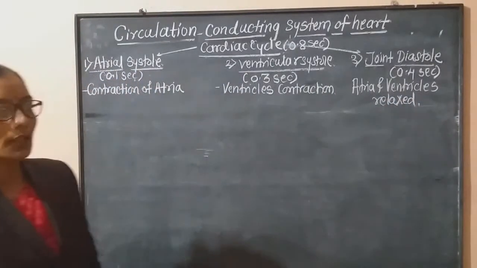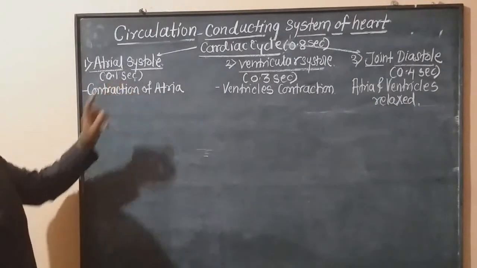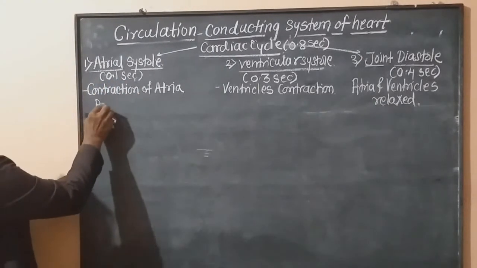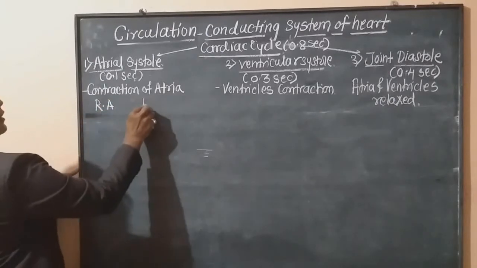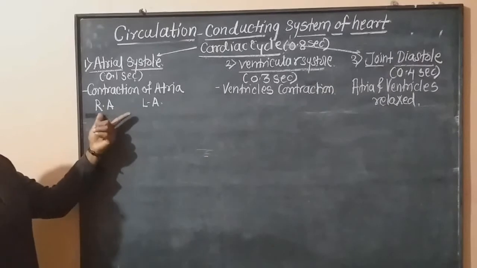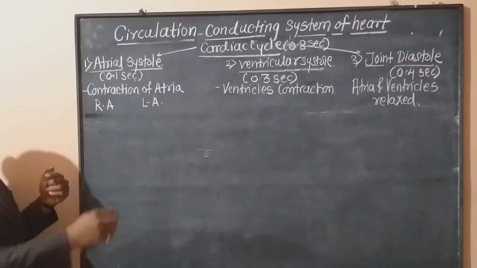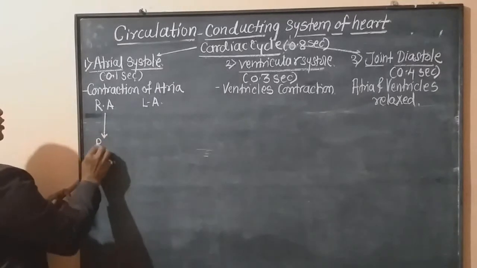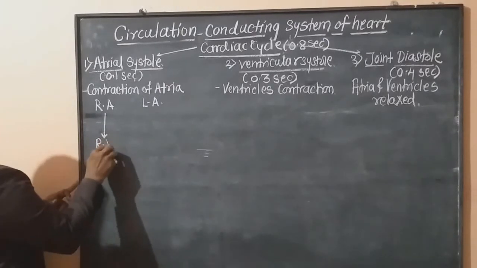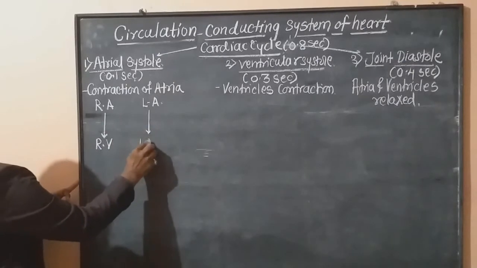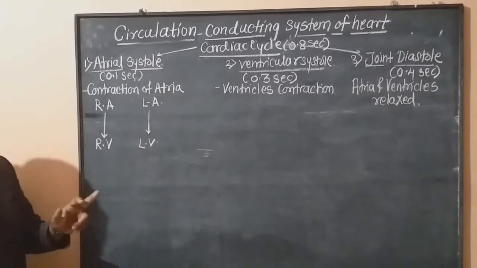Now in case of atria, when both atria contract, both atria meaning the right atrium and left atrium, what happens? When the right atrium and left atrium contract, the blood goes into the respective ventricles. Where does the blood go? It goes into the respective ventricle.